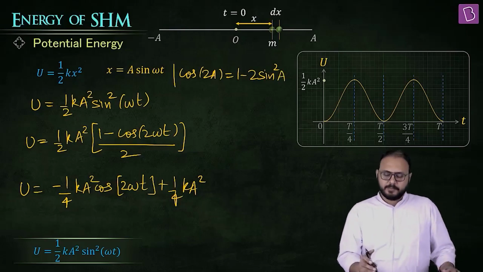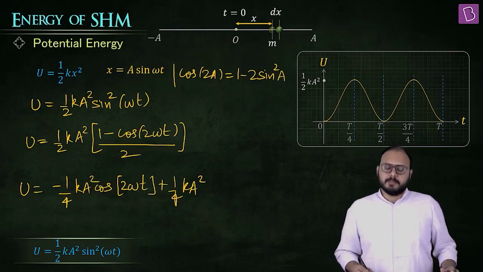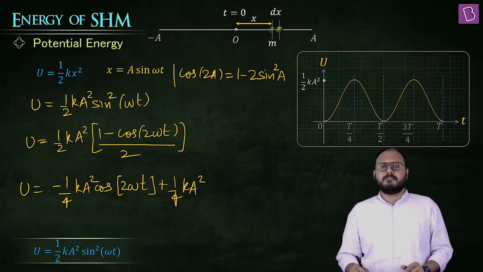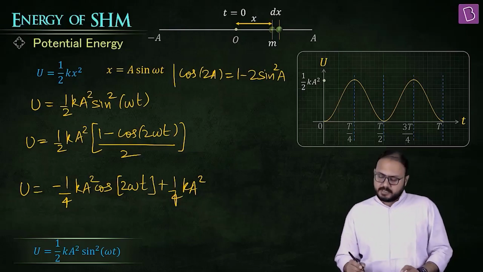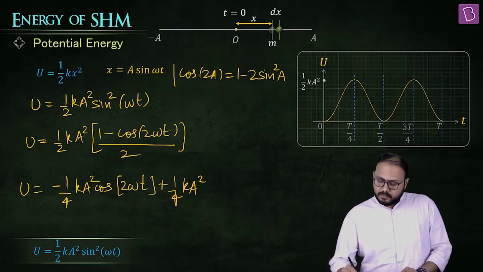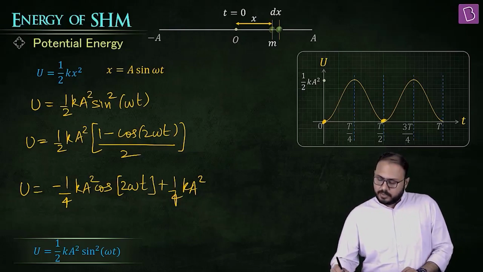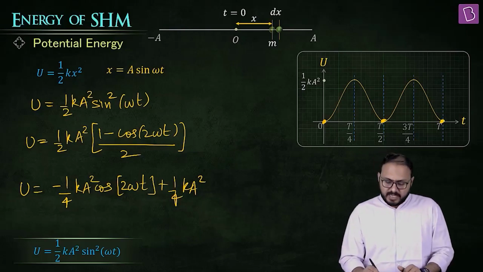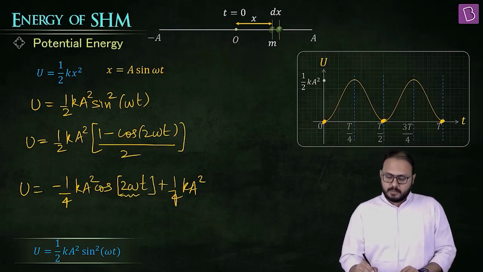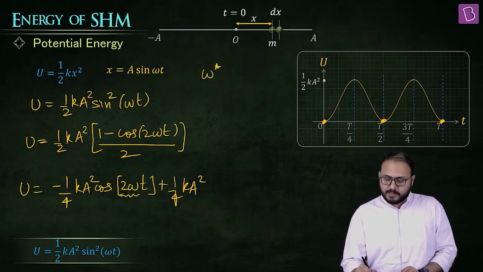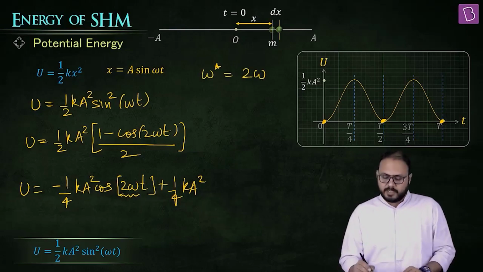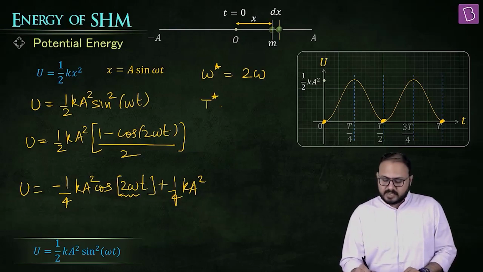What is the most notable thing here? Notable thing is, can you see in the graph, after how much time is the graph repeating itself? 0, T by 2. Arey, sir, time period is T by 2. Yes, because what is your omega star in the expression? Omega star is 2 omega. So what will be your T star?